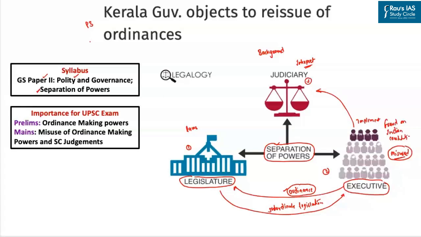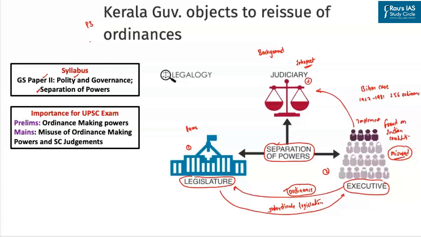If you want to understand the extent of misuse, one would have to simply look at the famous Bihar case. The Supreme Court had observed that in the state of Bihar, between 1967 and 1981, around 256 ordinances were promulgated by the governor.